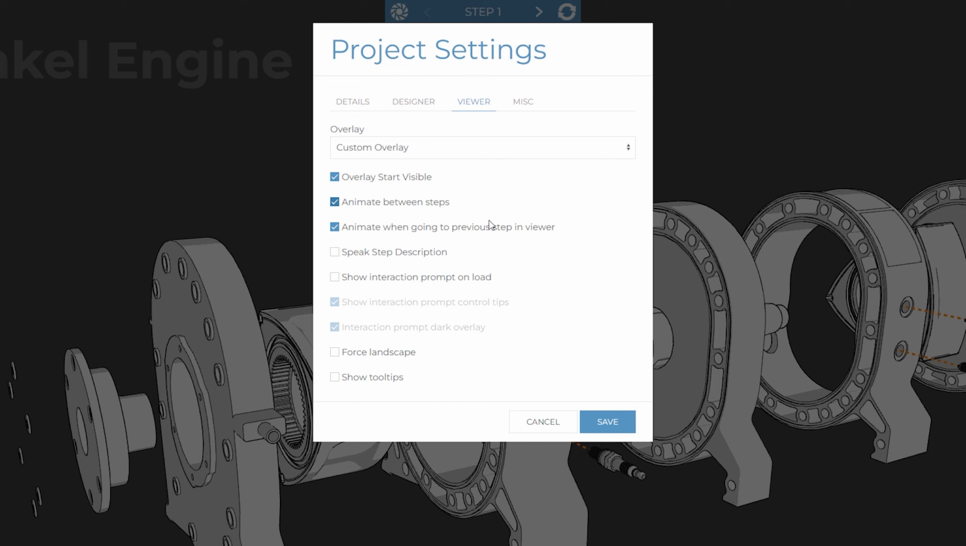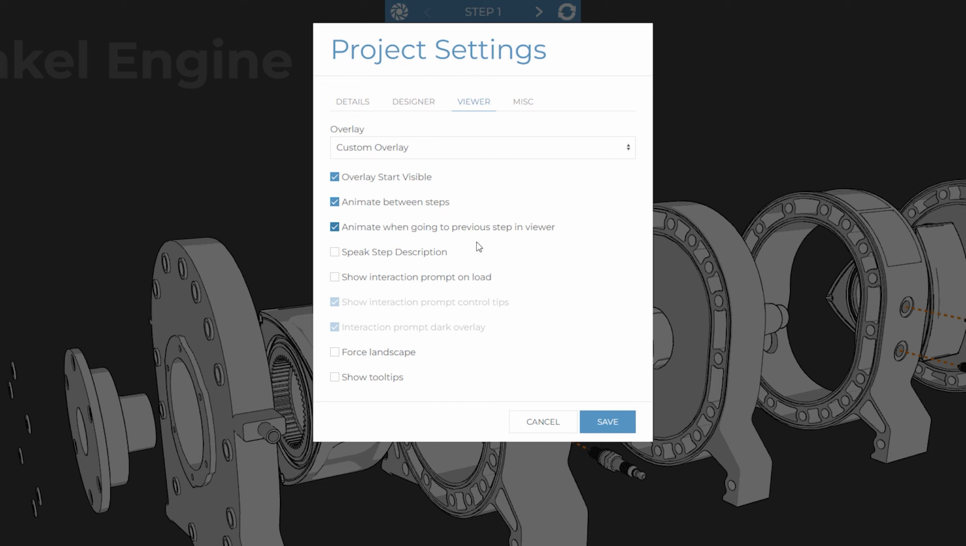When creating a project, more often than not, you'll be setting animations based on the direction the user will navigate through the project, for example, assembling a product. However, it's not uncommon for users to need to navigate backwards to a previous step. In order to speed up this process, the playback of animations when going to previous steps can be disabled.